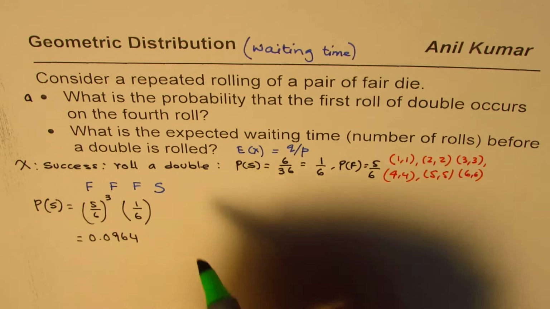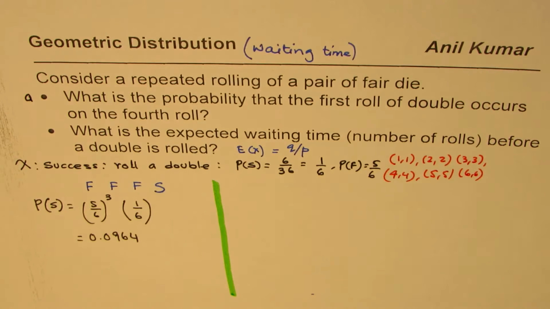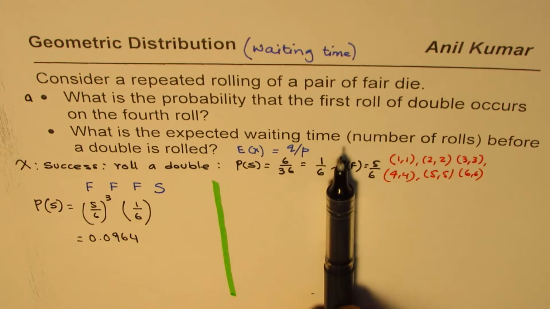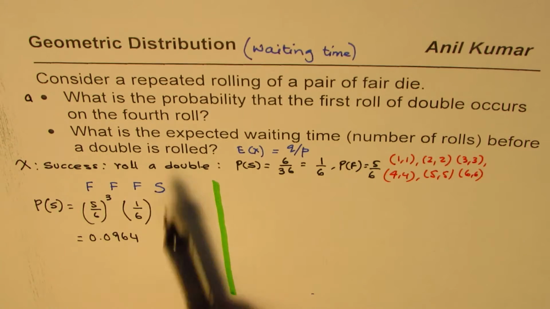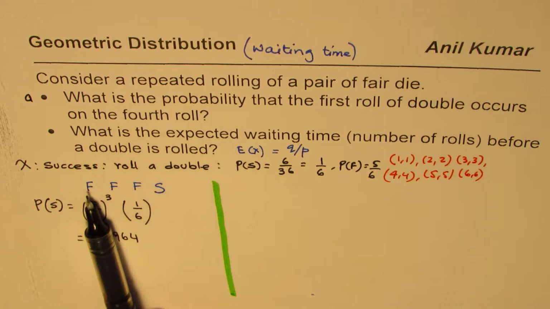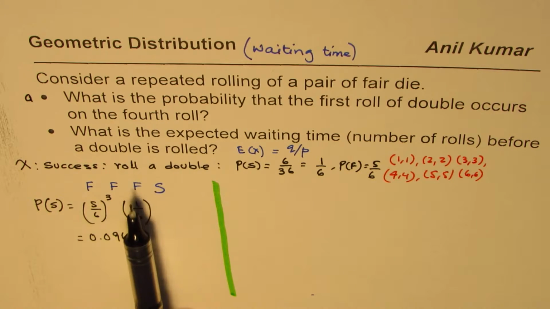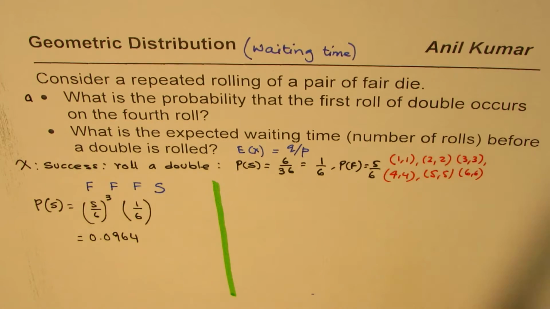Now let's look into the second part. It says, what is the expected waiting time before a double is rolled? That is the waiting time, like the 3 failures were the waiting time in the first case, and we got success on the fourth trial.